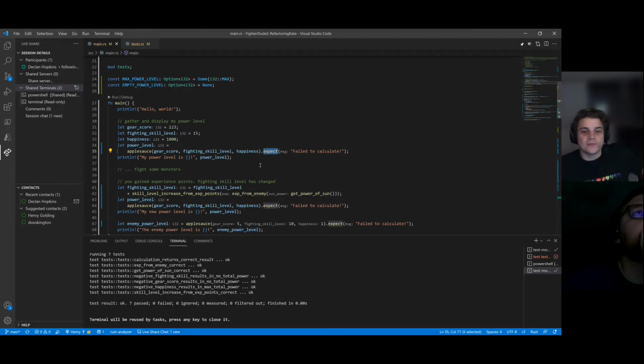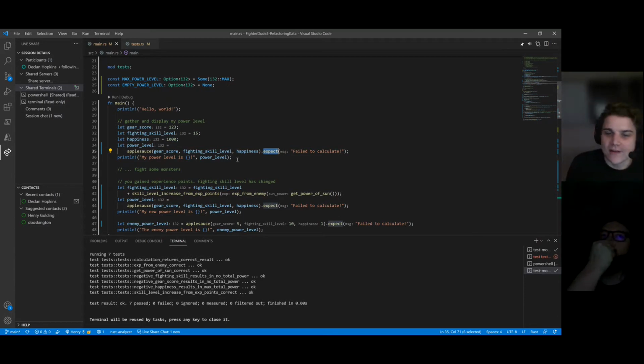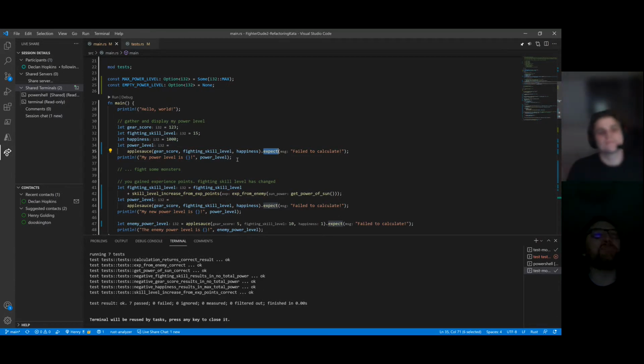It'll crash the game. Fighter Dude 2 crashes if you have negative gear score or fighting skill level. And presumably by design, right? So maybe it could be crash? Invalid. Could it crash inside of that function and never return anything? Not that I love crashing as a design feature, but we could. Theoretically, we could remove the option. That's the only place that it would ever return none, and thus crash. So we could change the signature. Change the return type to just an I32, and then panic.